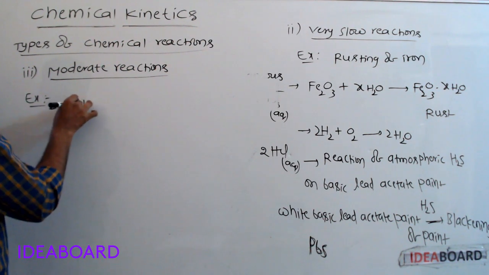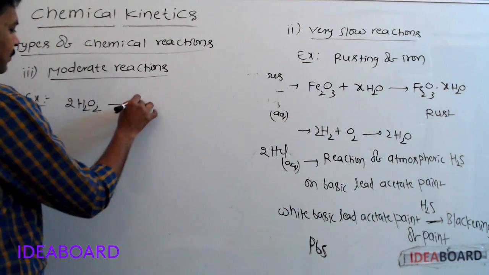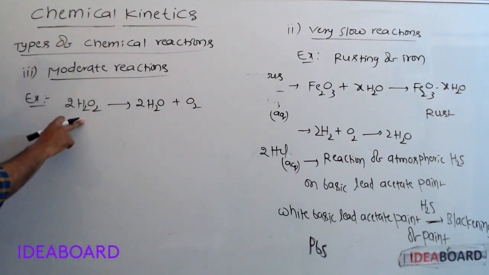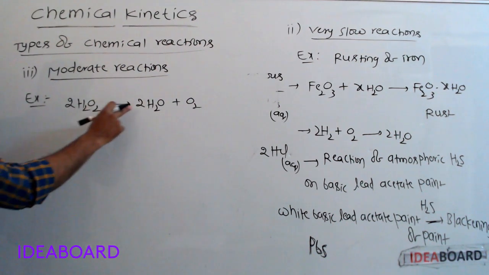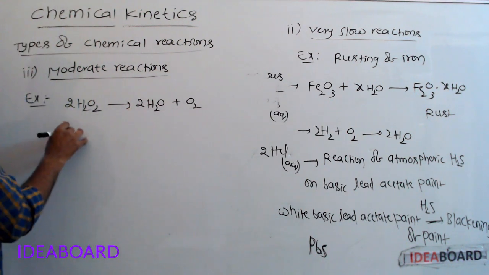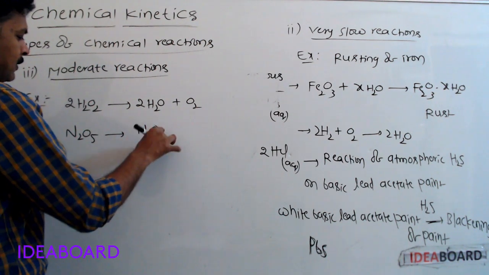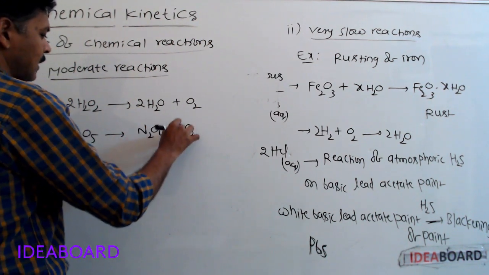decomposition of hydrogen peroxide. Hydrogen peroxide undergoes decomposition and forms H2O and O2. Decomposition of nitrogen pentoxide forms nitrogen tetroxide plus oxygen.